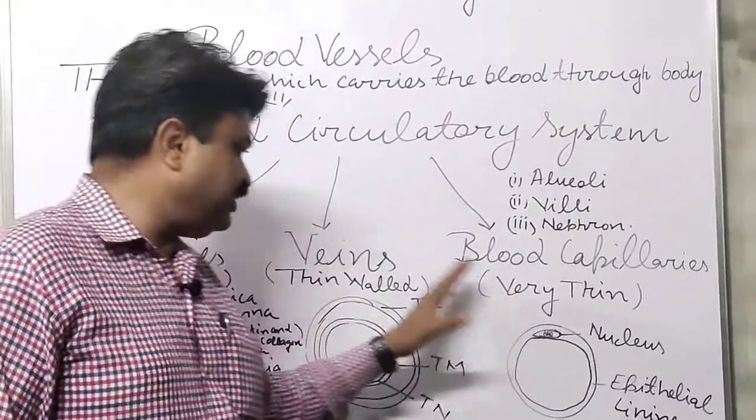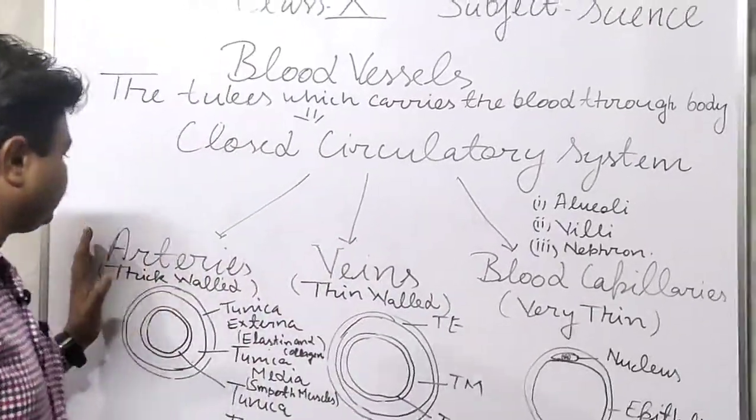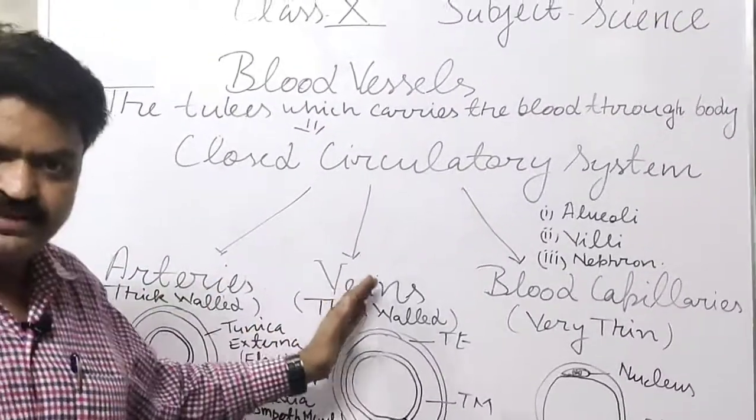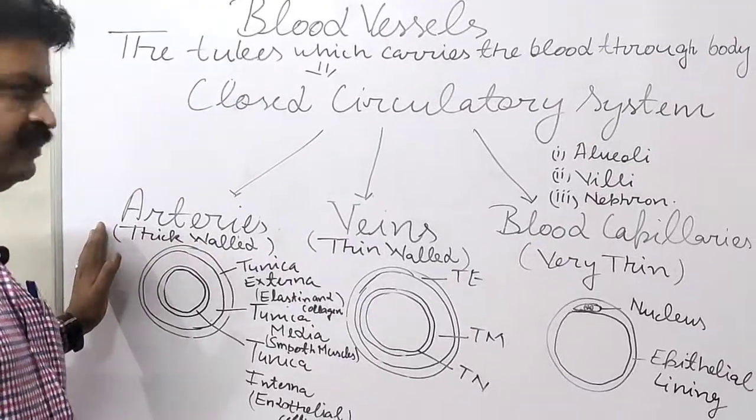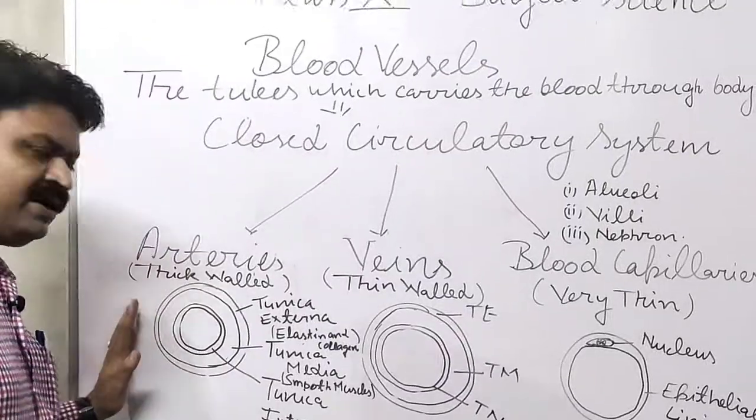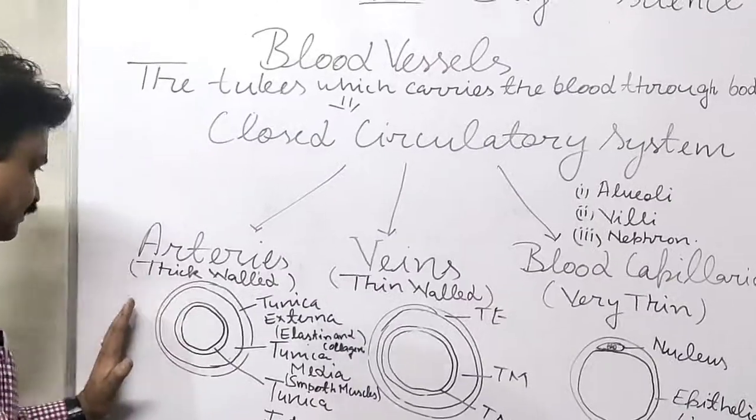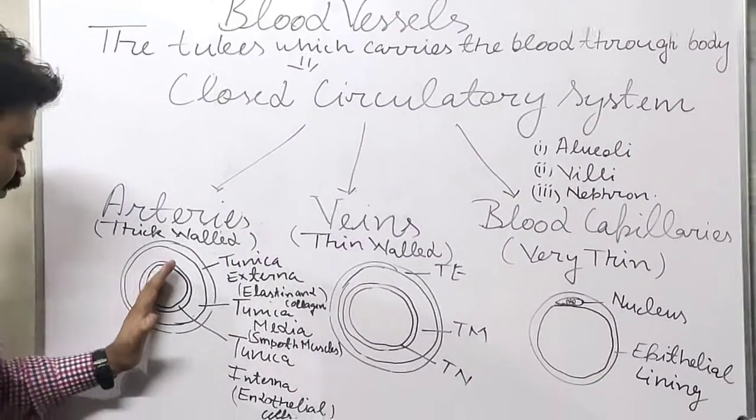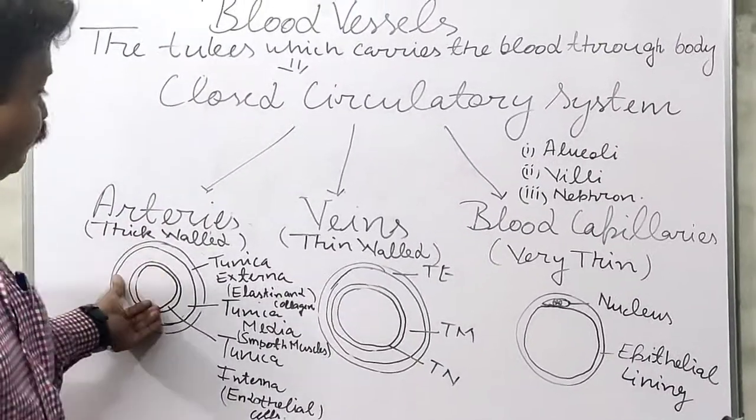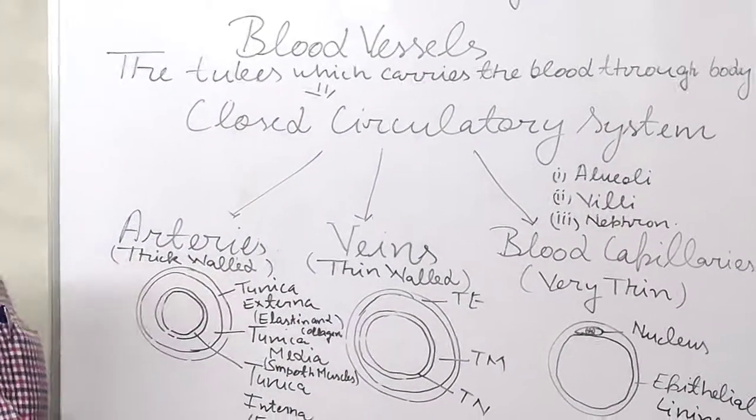So we can easily differentiate arteries, veins and blood capillaries. Like the difference between arteries and veins, what will you write? Arteries are thick walled, veins are thin walled. Arteries carry oxygenated blood, veins carry deoxygenated blood. Arteries have high pressure, but veins have low pressure. Arteries have a small space, and the veins have a large space. So like this you can differentiate them.